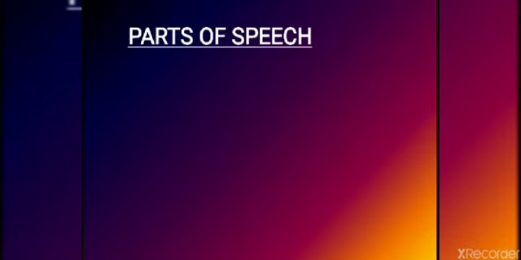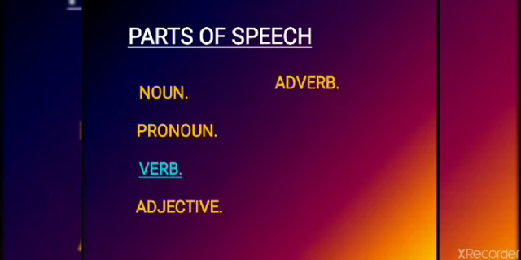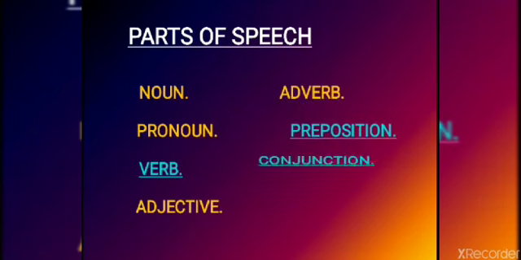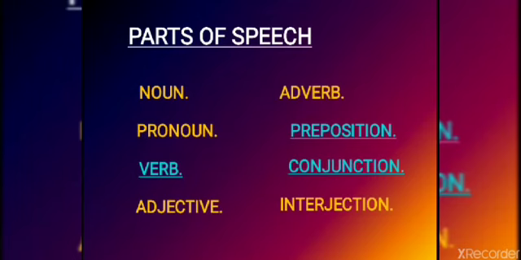So, first of all, the question arises, how many parts of speech are there? There are 8 parts of speech. First one, noun. Second one, pronoun. Third one, verb. Fourth, adjective. Adverb, preposition, conjunction, and interjection. So, these are the 8 parts of speech.